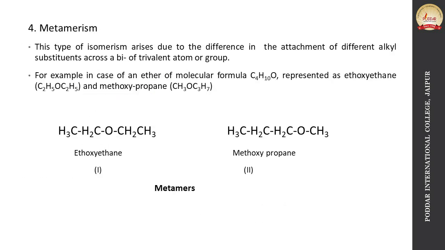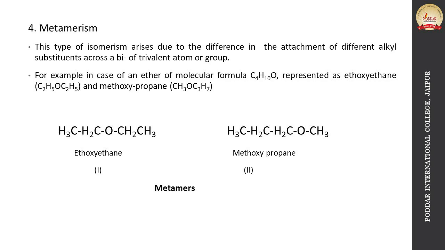Now the fourth one is metamerism. This type of isomerism arises due to the difference in attachment of different alkyl substituents across a bivalent or trivalent atom or group, like the bivalent atom oxygen, or the trivalent atom nitrogen. For example, in case of an ether, the molecular formula is C4H10O and it is represented by two isomers, and these isomers are called metamers.